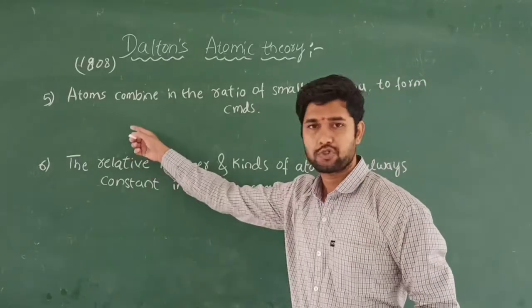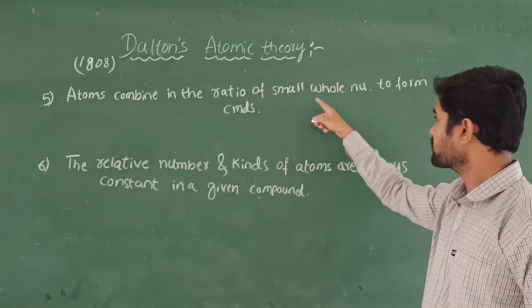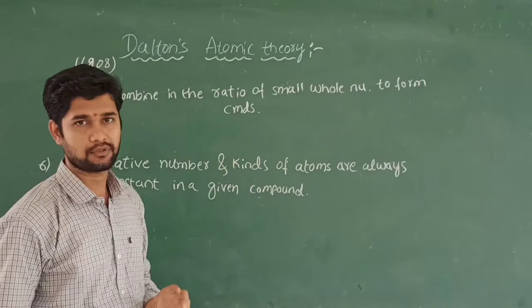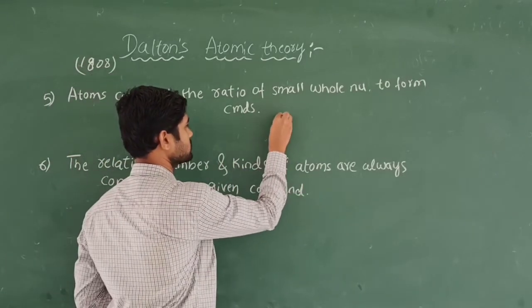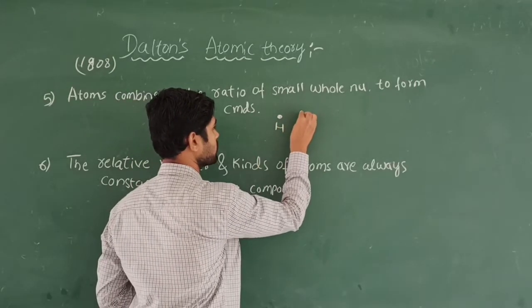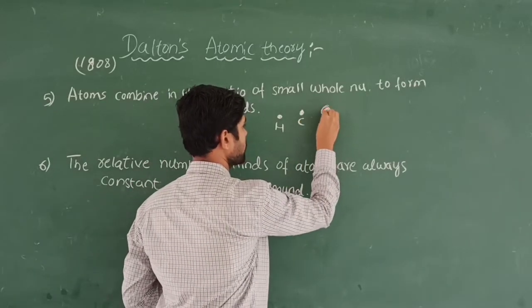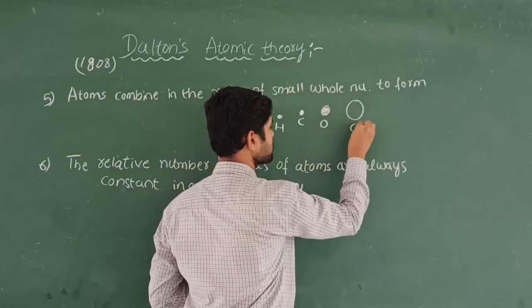Come to the fifth postulate. Here it says that atoms combine in the ratio of small whole numbers to form compounds. Suppose I take four different elements. I am going to take hydrogen, this is carbon, this is oxygen, and this is chlorine.